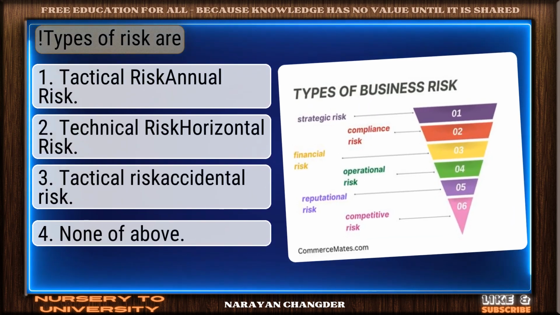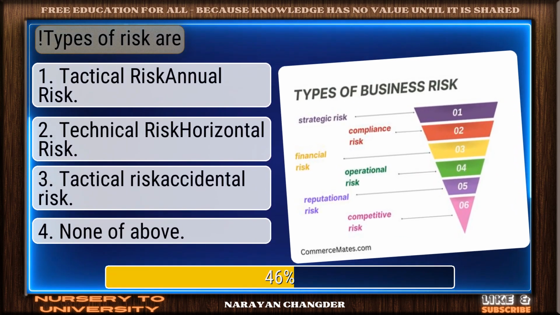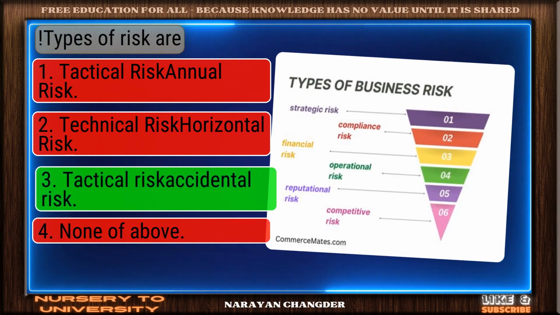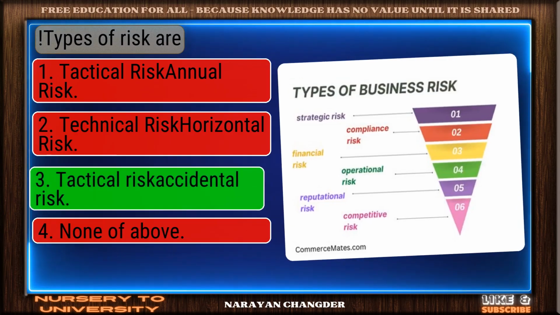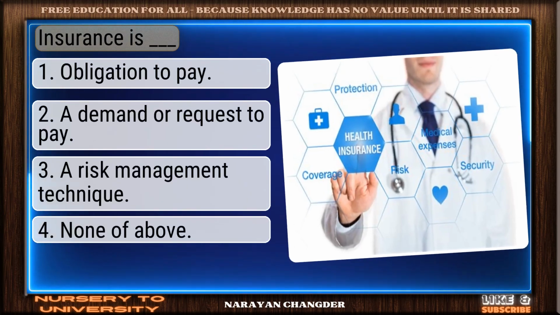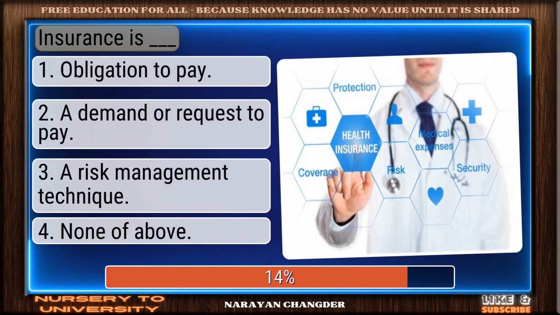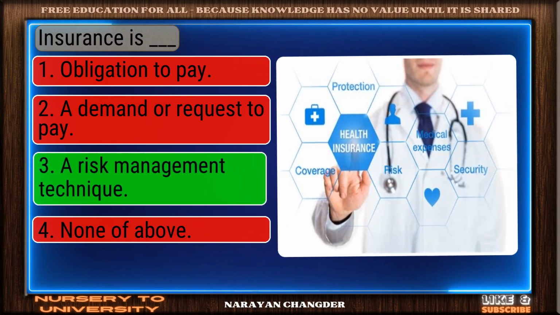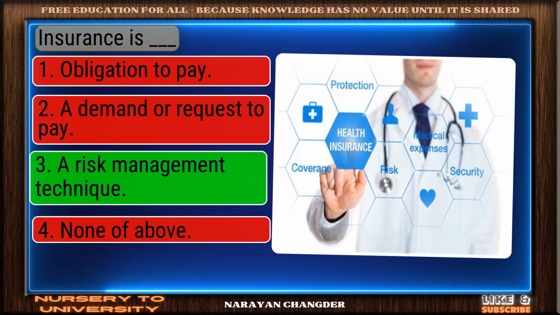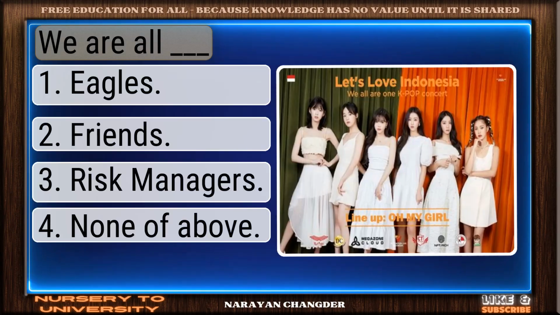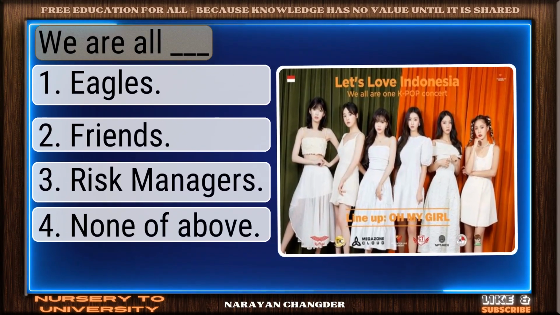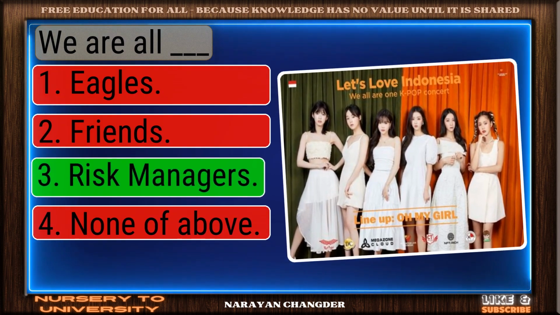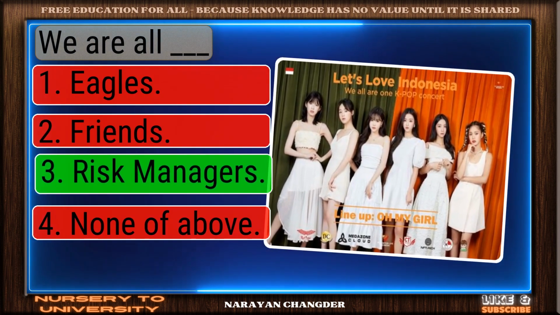Question number 74. Types of risk are. Sharp thinking. Tactical risk, accidental risk is the right choice. Question number 75. Insurance is dash. Strong choice. A risk management technique is the right answer. Question number 76. We are all dash. Well picked. Risk managers is the correct answer.